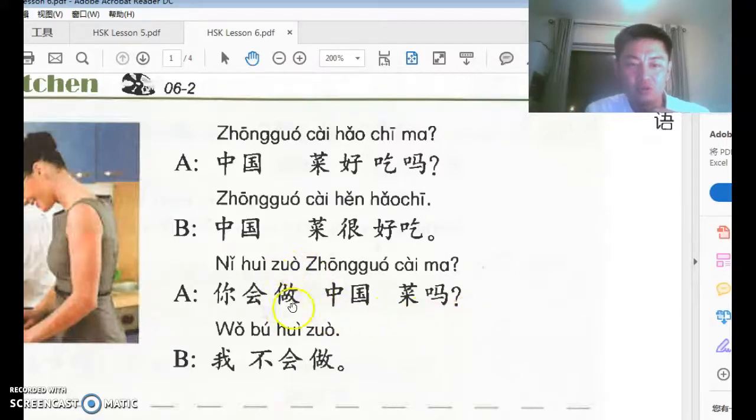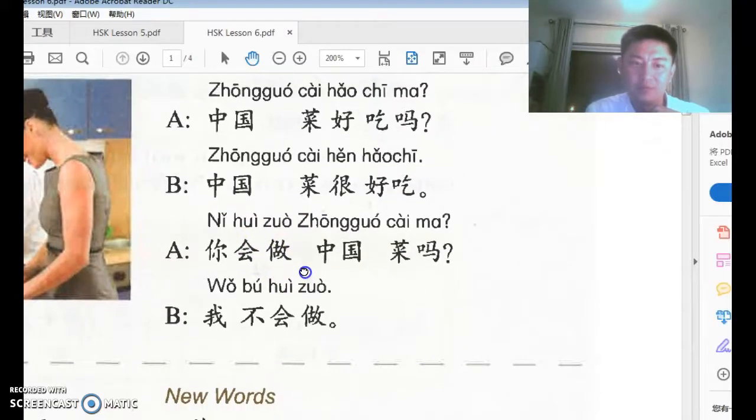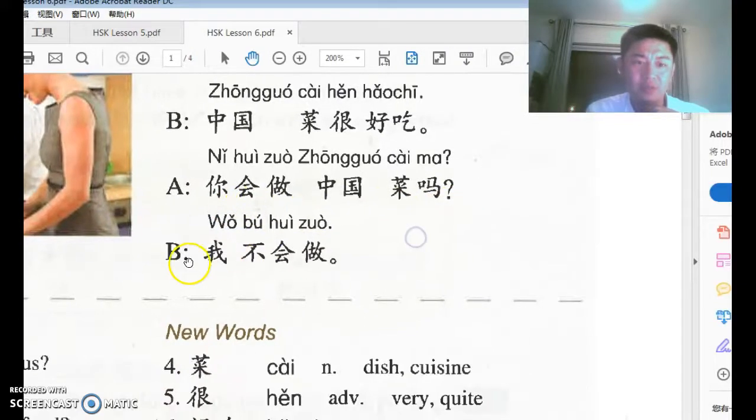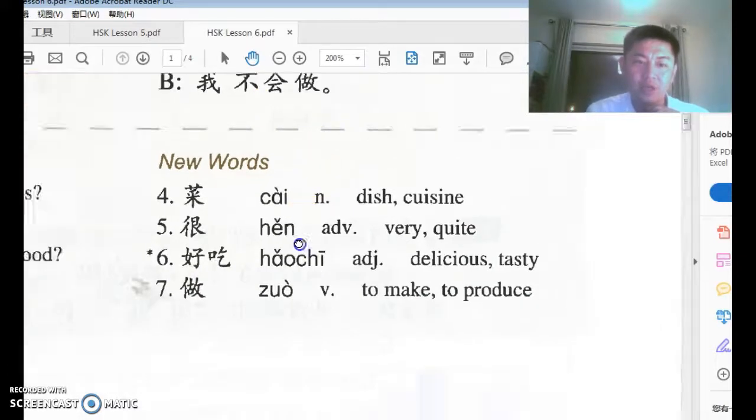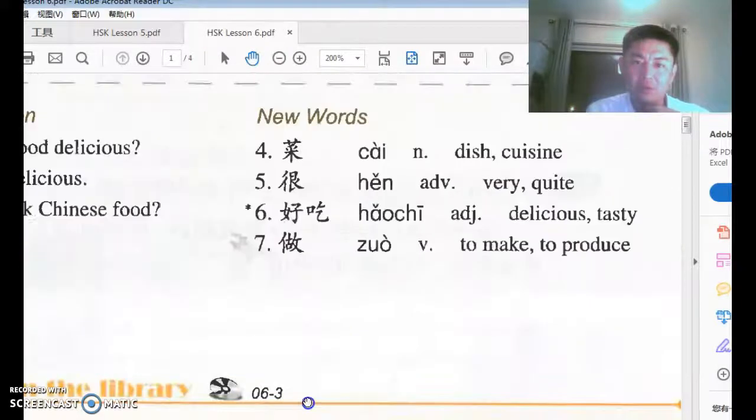The word 做 is to do or to make. Another very complicated word. 做中国菜, make Chinese food. Can you make Chinese food? And B says, 我不会做. I cannot. I not can make Chinese food. Right, so that's again very straightforward.